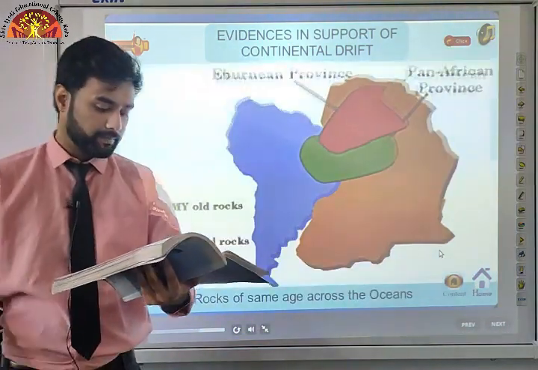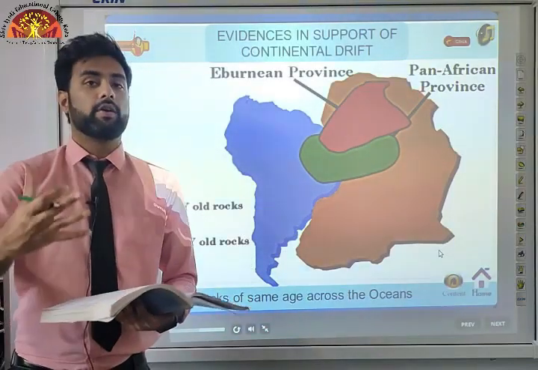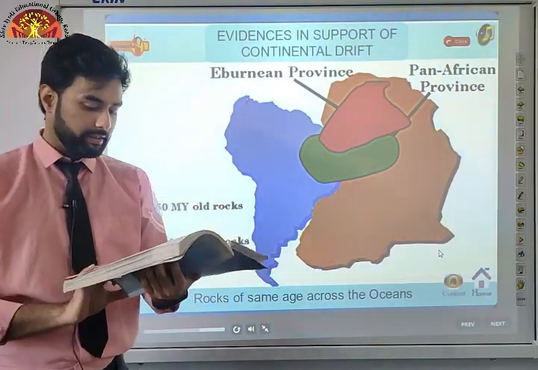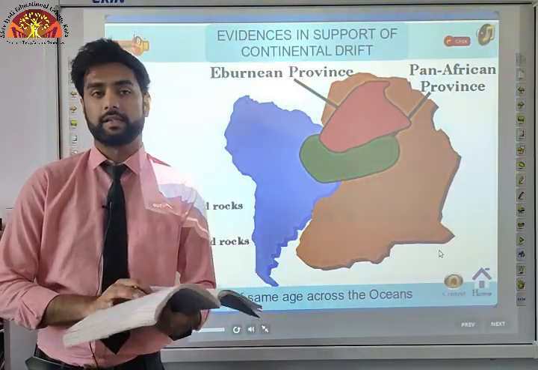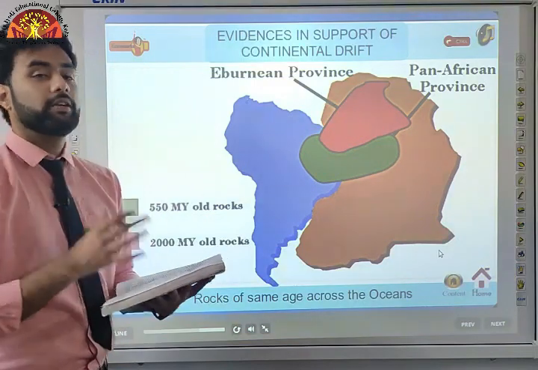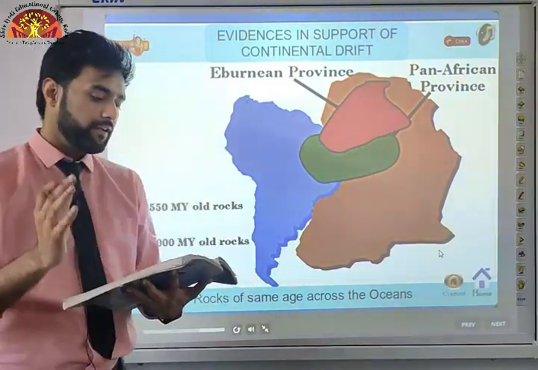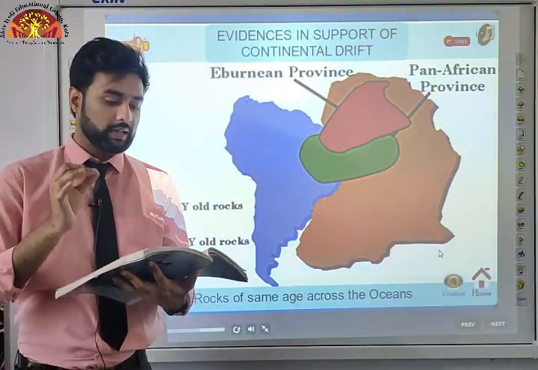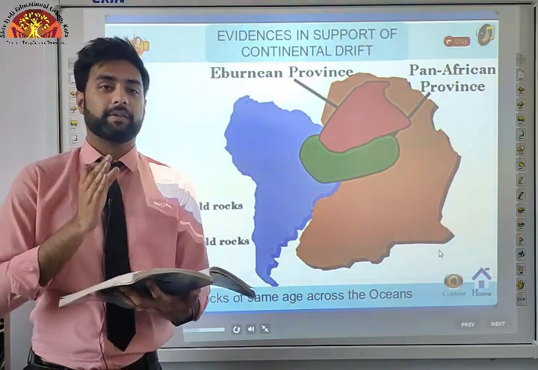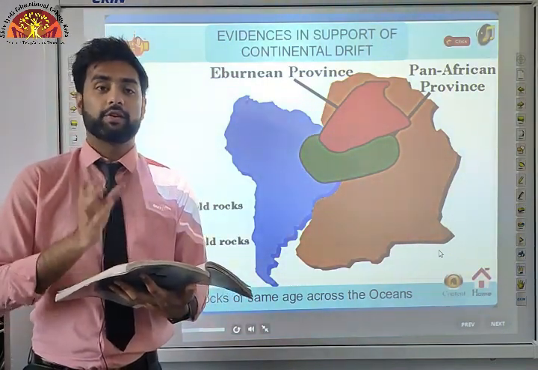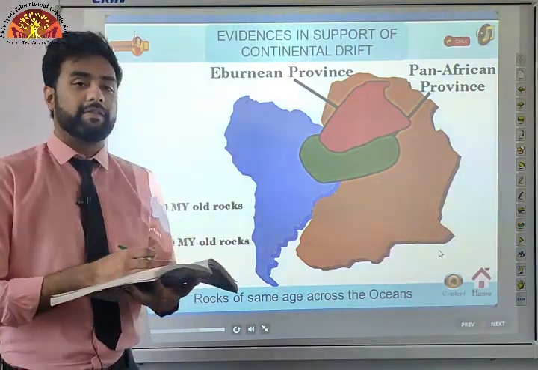Next one. Rocks of same age across the ocean. Our next evidence which supports the continental drift theory. The radiometric dating methods developed in the recent period have facilitated correlating the rock formations from different countries across the vast ocean. What we have done is we have taken rocks from all the different countries and have measured their age because of the recent technologies. And we have found out that the belt of ancient rocks of 2,000 million years from the Brazil coast matches with that from Western Africa. The rocks which are found at the Brazil coast match with the rocks which are found at the African continent.